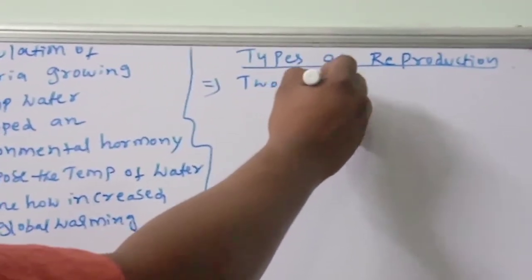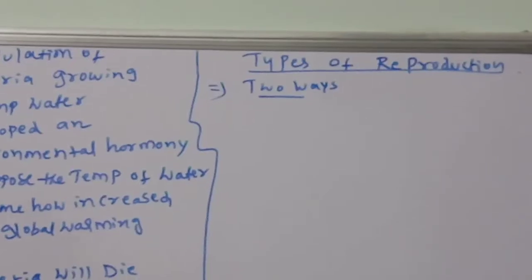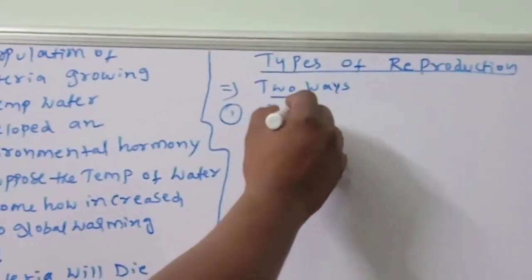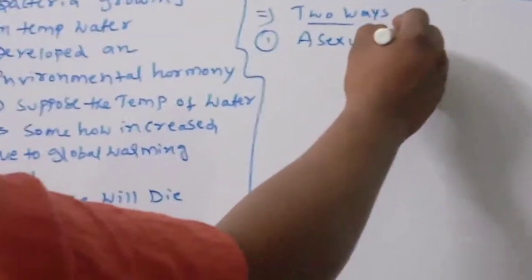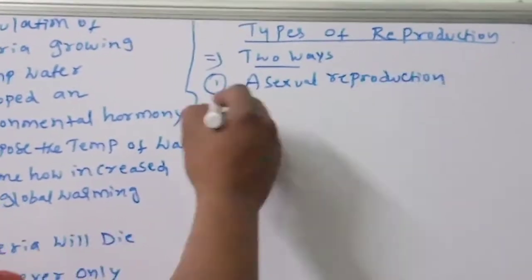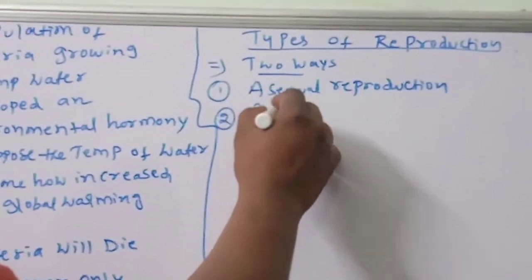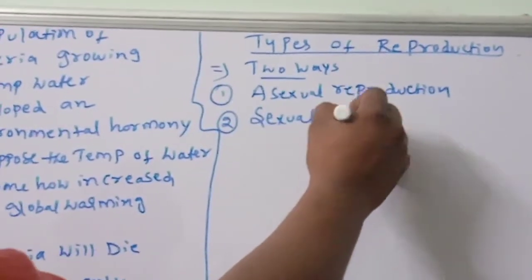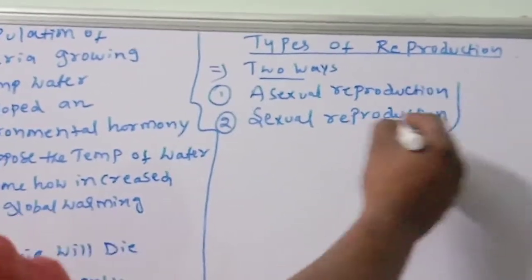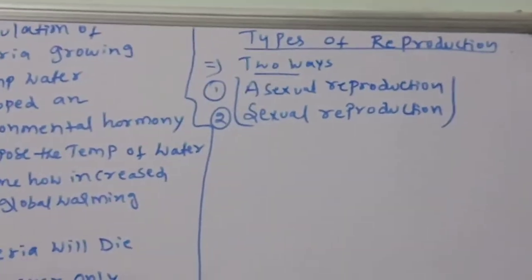What are the two ways? Number one, asexual reproduction. Number two, sexual reproduction.